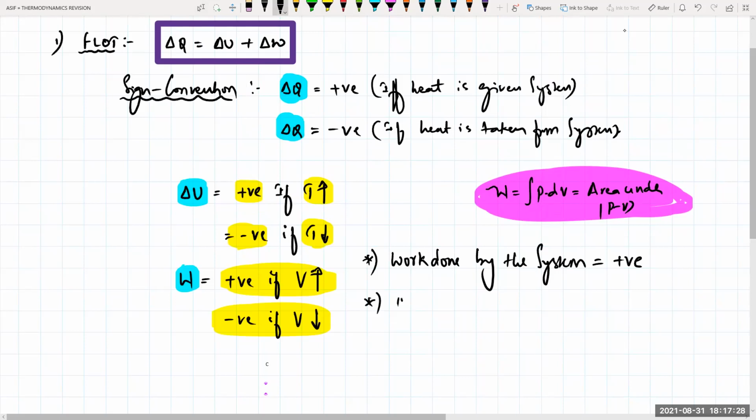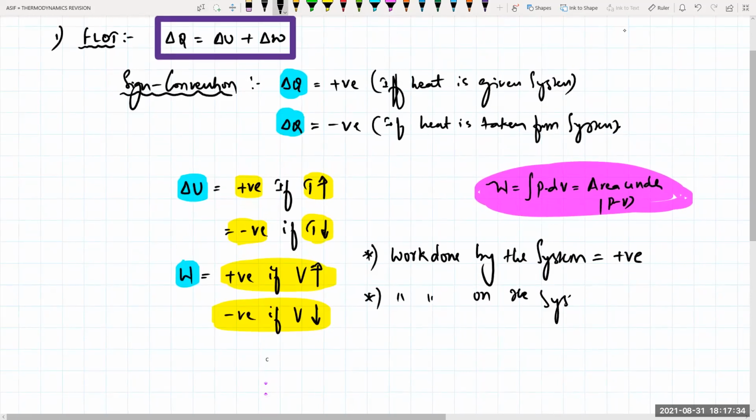In the same way, work done on the system will be negative. Clear?